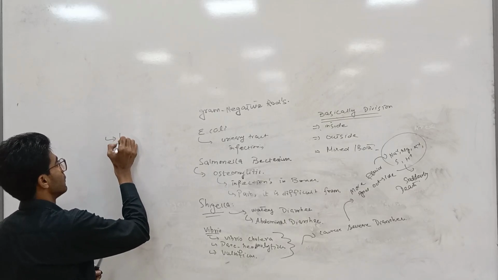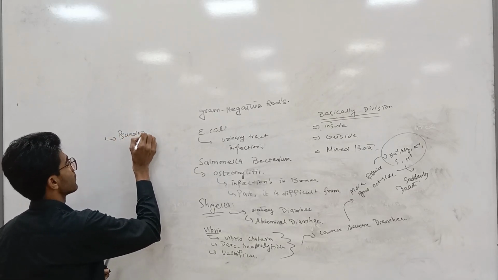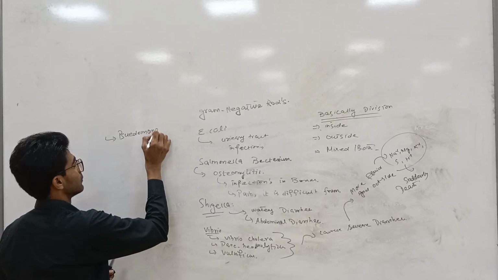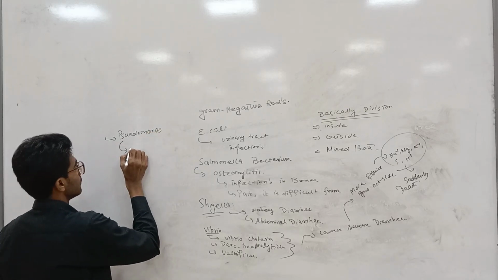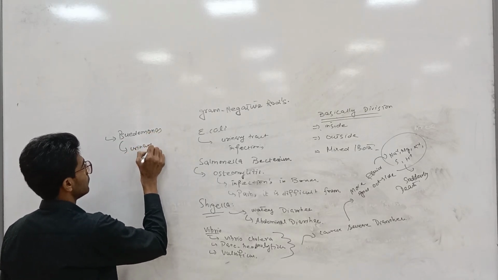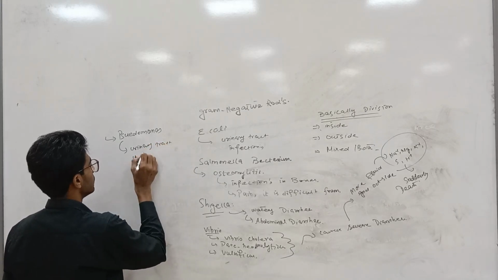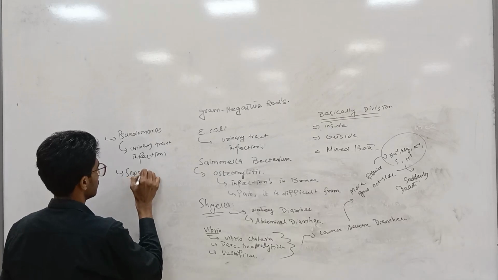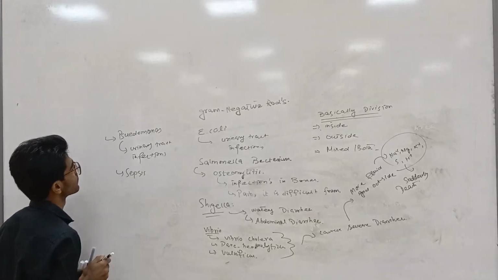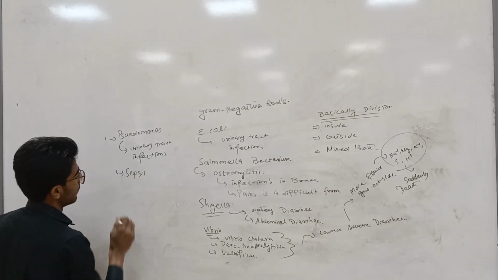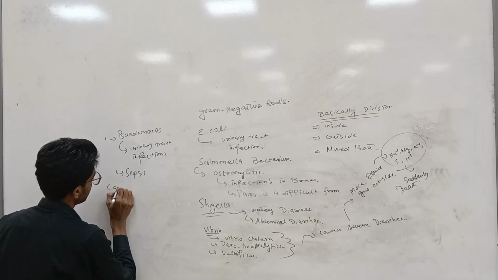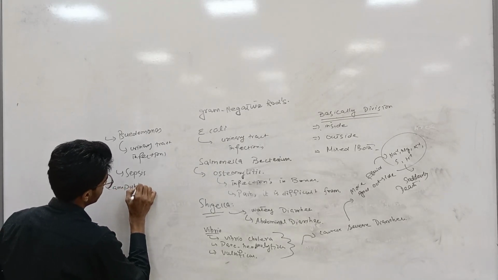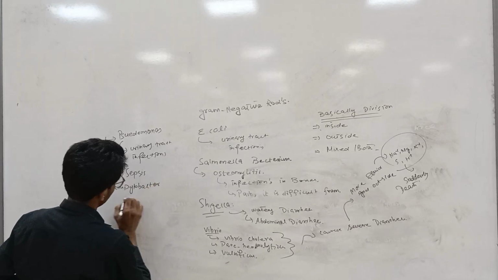Another is Pseudomonas. Urinary tract infection and sepsis are due to this. Then Campylobacter bacterium.